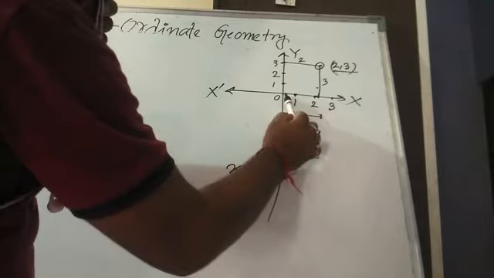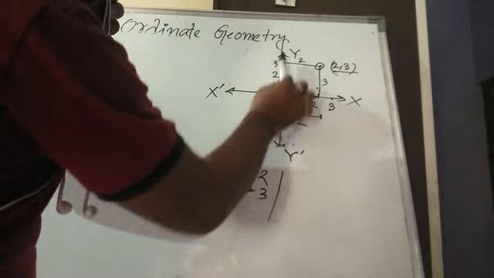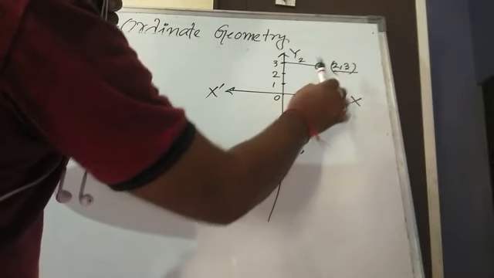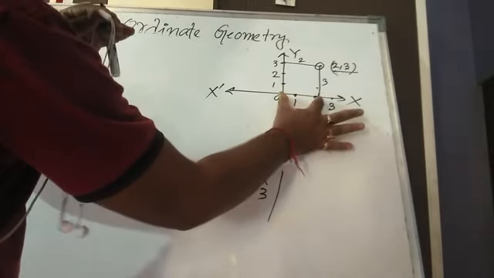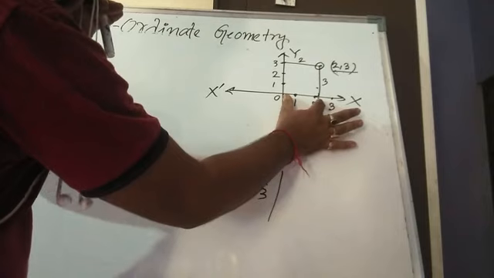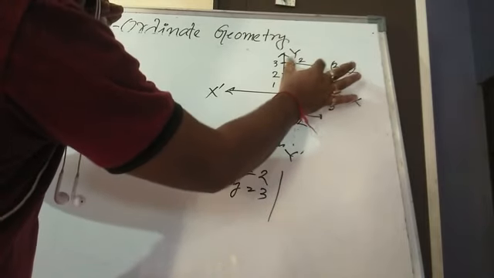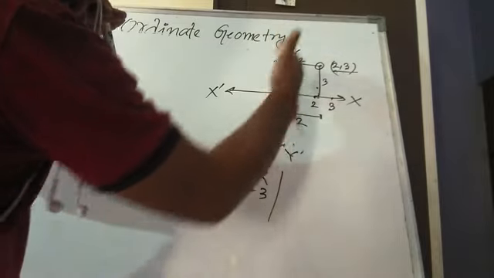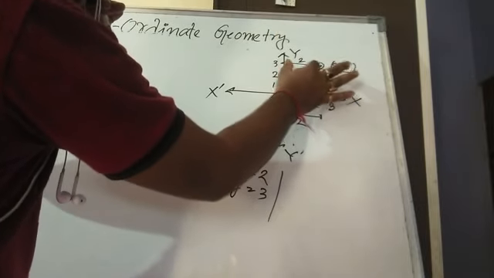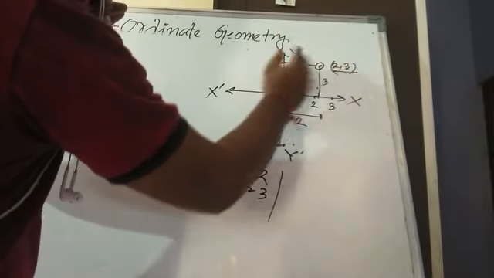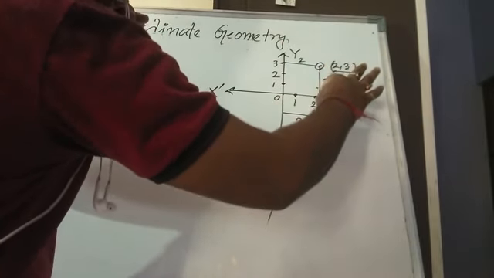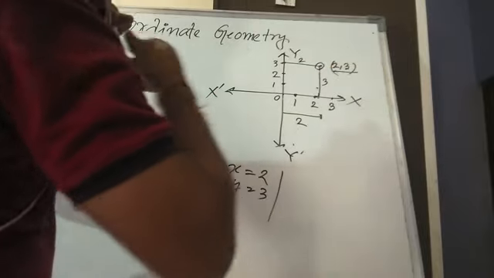You see, 1 2, that means this is the y axis, this is the y axis, and the point is here. This much is 2, this much is 2, so this is also 2. That means the point is here, so the point is 2 unit away from y-axis, and this much is how much, 3, so the point is 3 unit away from x-axis.